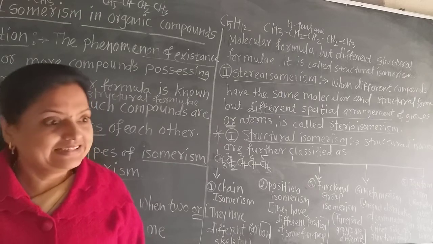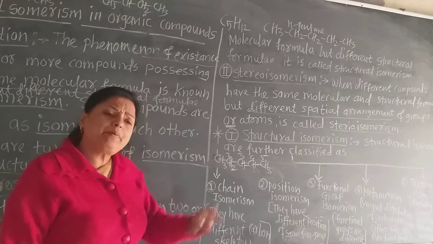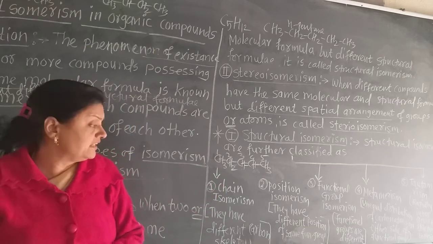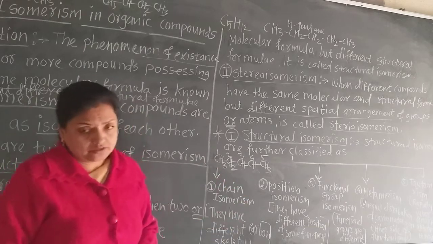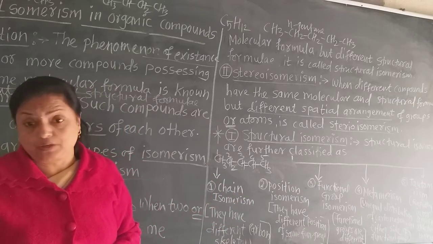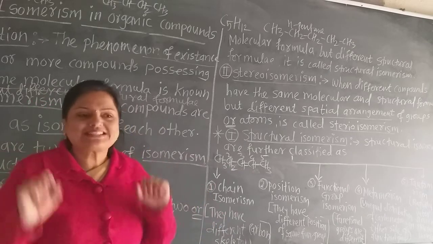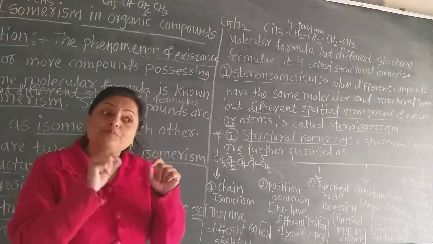So C5H10 for pent-2-ene and C5H10 for pent-3-ene. So they are position isomers. Definitely all these isomerisms have the same molecular formula. Remember that. They differ only in the carbon skeleton in chain isomerism, and in the position of the functional group in position isomerism.